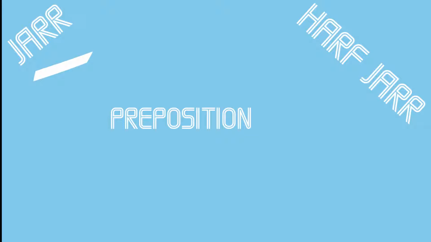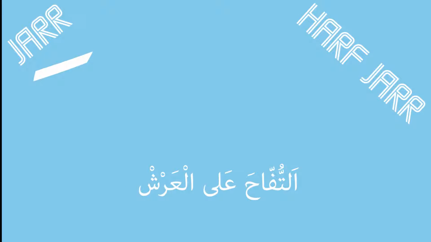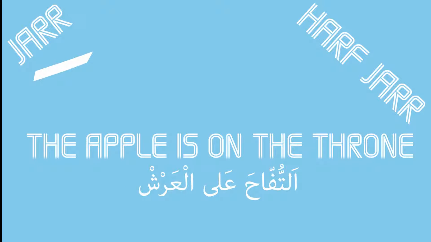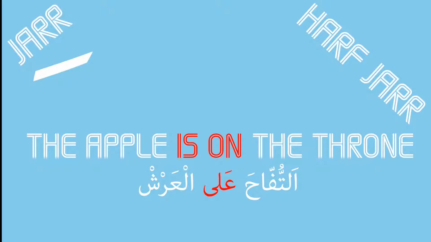These words have criteria in order to appear in a sentence, and that is that they need a kasra. Also, if we were to describe jar in English, it would be the word after of, essentially a preposition. So in the sentence, al-waladu fil hadiqa, fi would be the jar, as it is one of the words on the list. Another example in a sentence would be at-tufaha ala al-arsh, the apple is on the throne. In this sentence, ala is the jar, as it is also one of the words on the list.